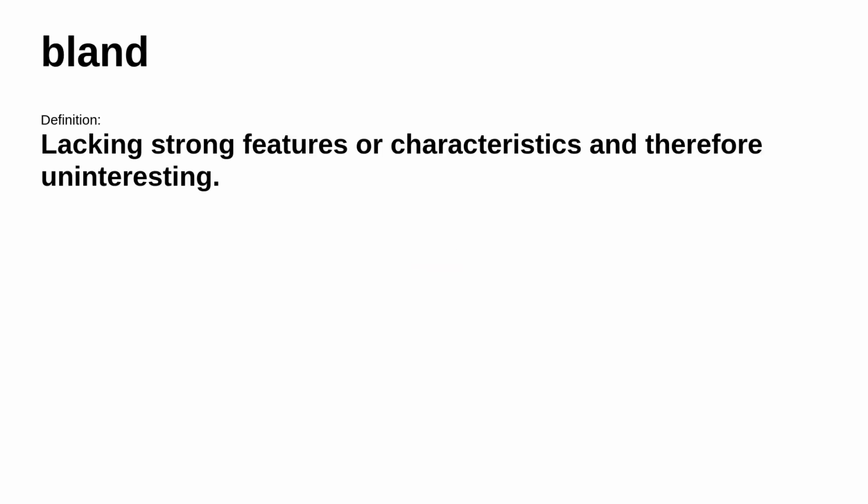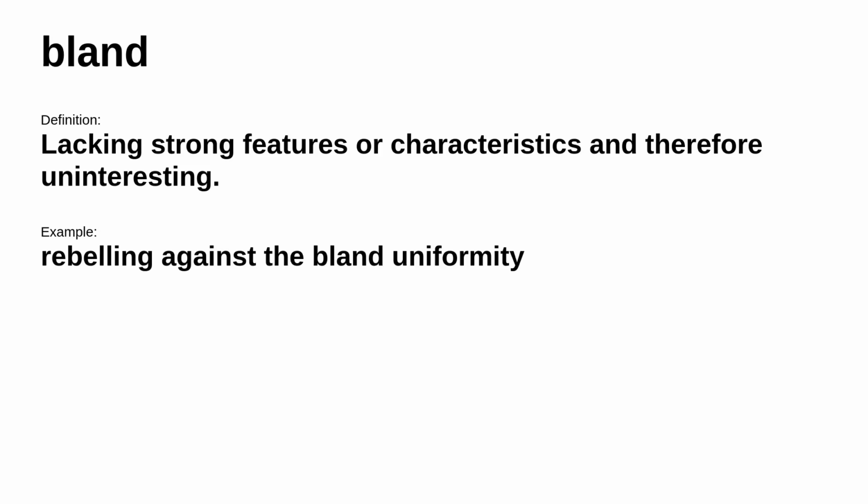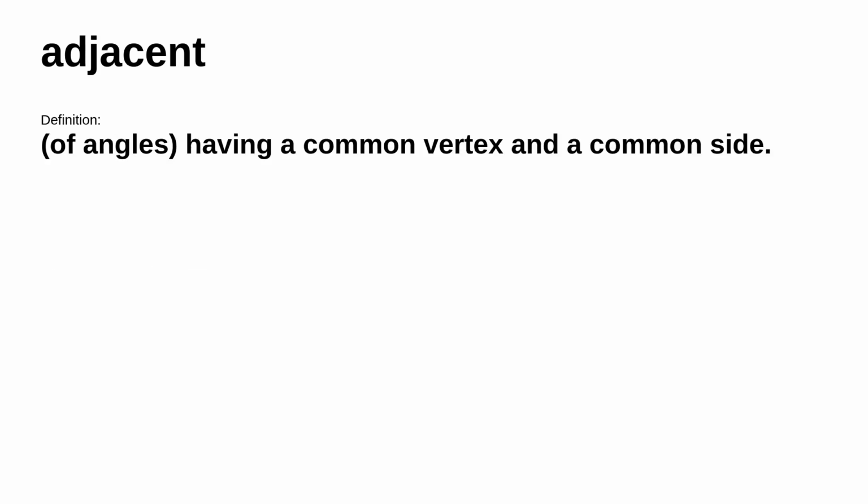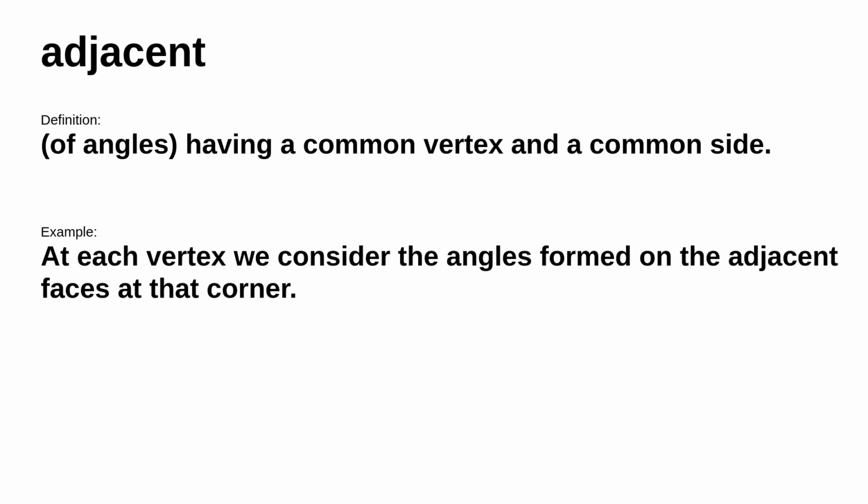The next word is bland. It means lacking strong features or characteristics, and therefore uninteresting. For example, rebelling against the bland uniformity. Next up, adjacent. It means next to or adjoining something else. Consider this example, adjacent rooms. However, in a different situation, it means of angles, having a common vertex and a common side. For example, at each vertex we consider the angles formed on the adjacent faces at that corner.